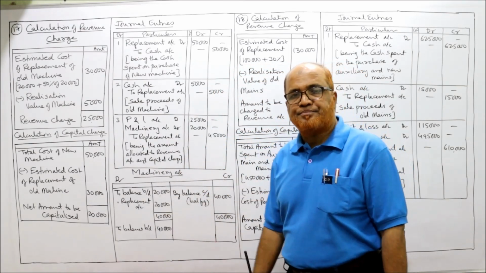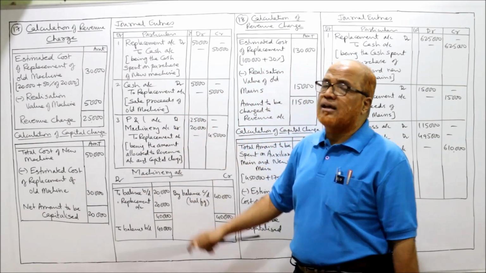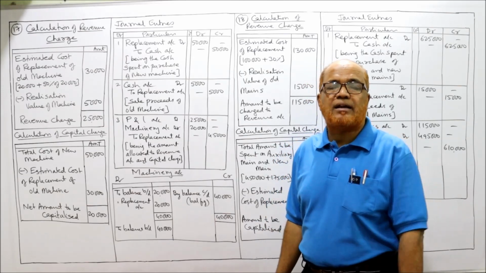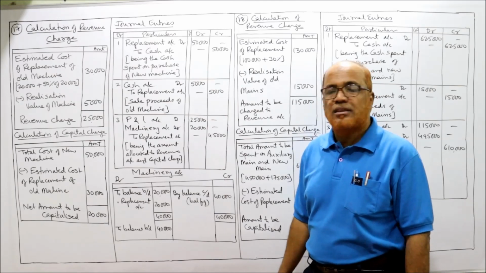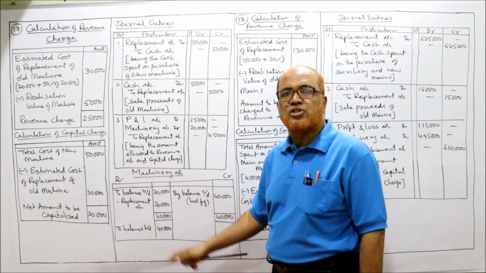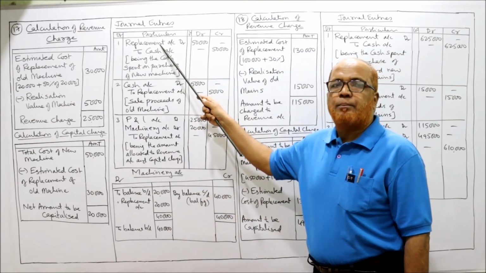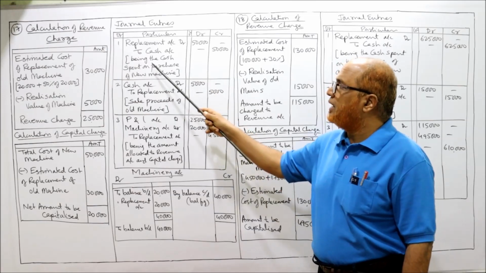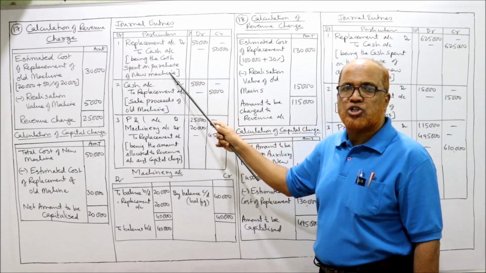Now journal entries. The first journal entry is replacement account debit to cash. How much amount is spent in purchasing the new asset? The new asset is purchased for 50,000. So entry: replacement account debit to cash, 50,000, being the cash spent on purchasing the new machine.